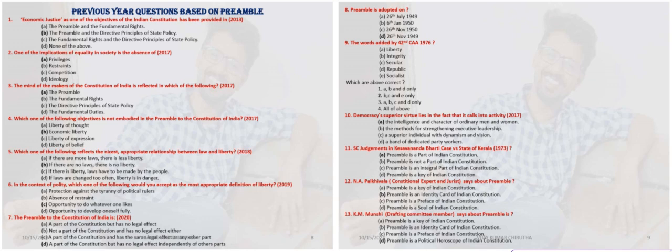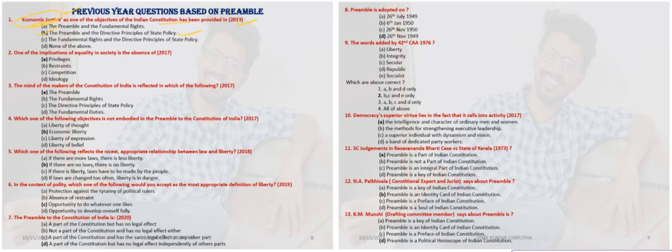Hi, let's see PYQs based on the preamble, preliminary questions. The first question: economic justice. Economic justice is one of the objectives of the Indian Constitution. This word is mentioned in the preamble, and economic justice is also mentioned in the DPSP. So this option is correct.